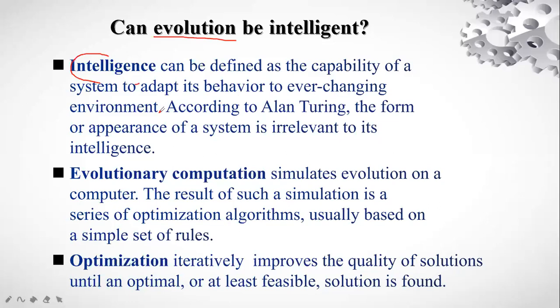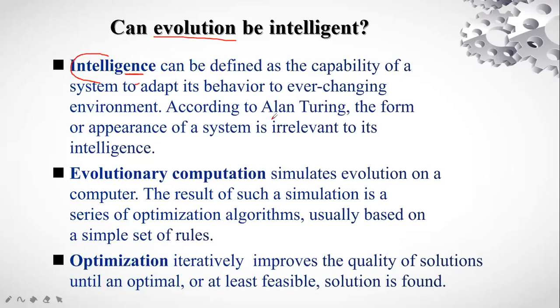See, this is a very important definition. That is, if a particular system has the capability to adapt to all the changes that are going on in the environment and will go on in the future, the system is said to be intelligent, right? We are not concerned with how the system is developed or what form of system it is, but if it can adapt to all the changes from the environment and it can survive in the future, that is called intelligence.